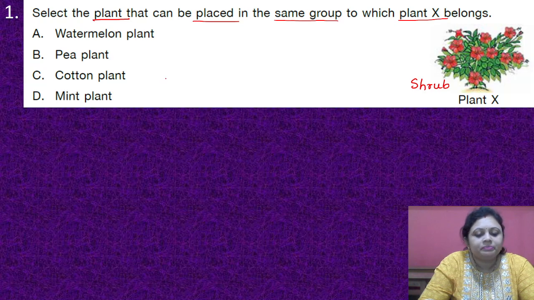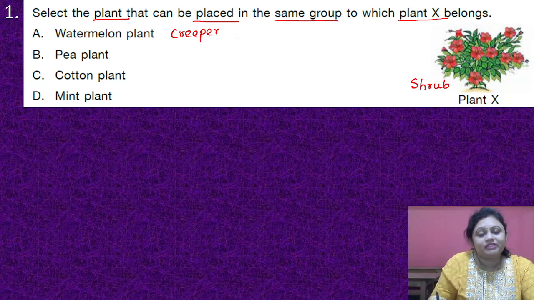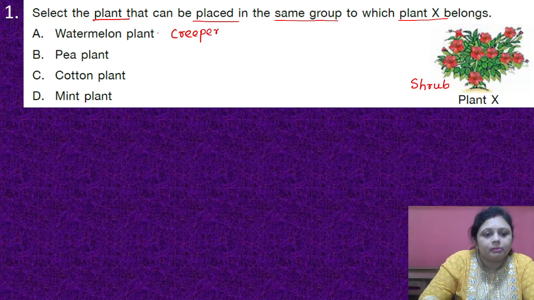So coming to the watermelon plant, that is a creeper. They have very big stems, so they creep on the ground. Coming to the pea plant, it is a climber.